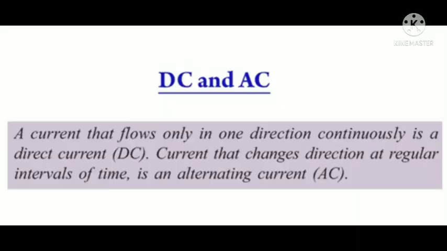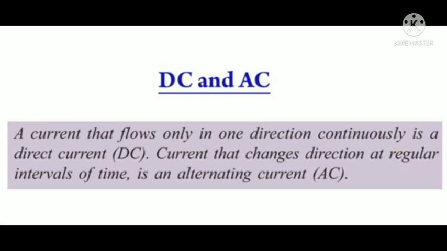What are AC and DC? A current that flows only in one direction continuously is direct current, that is DC. A current that changes direction at regular intervals of time, changing between positive and negative directions, is an alternating current.